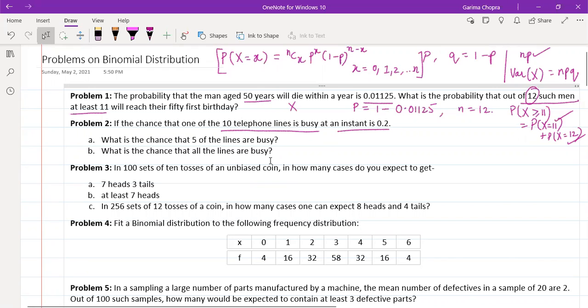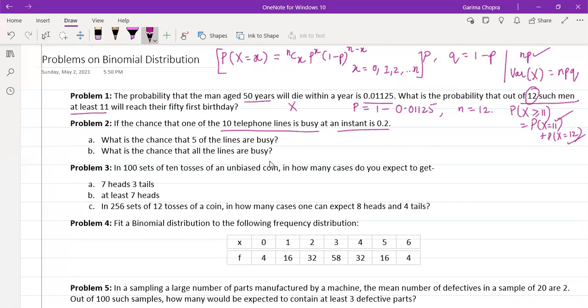So how many total lines do we have here? We have 10 telephone lines. So they are asking the probability that all the 10 telephone lines are busy. So again, here we will be defining first of all our random variable. So here the random variable as per our problem will be X, the random variable which denotes the number of busy telephone lines. It's a hint that first of all, you will be defining your random variable. Let X be the random variable which denotes the number of busy telephone lines.